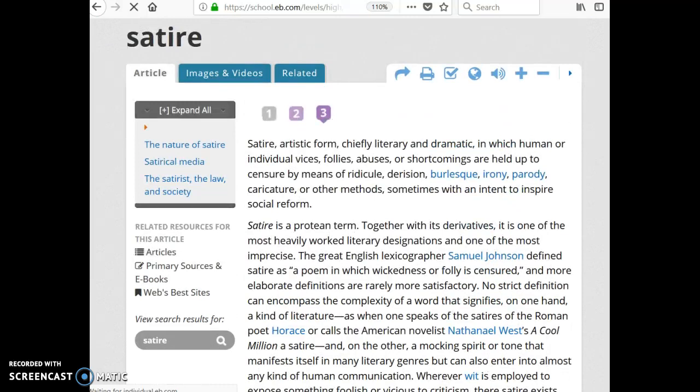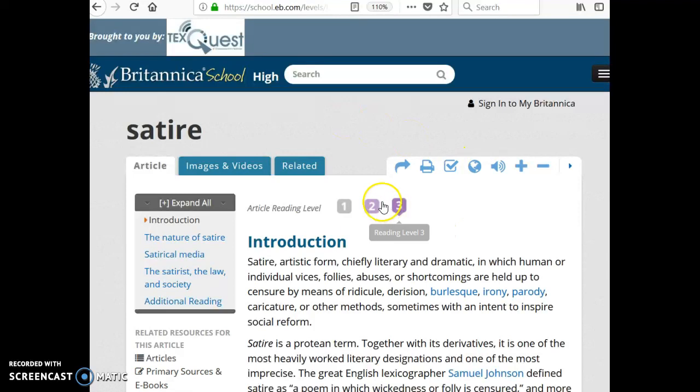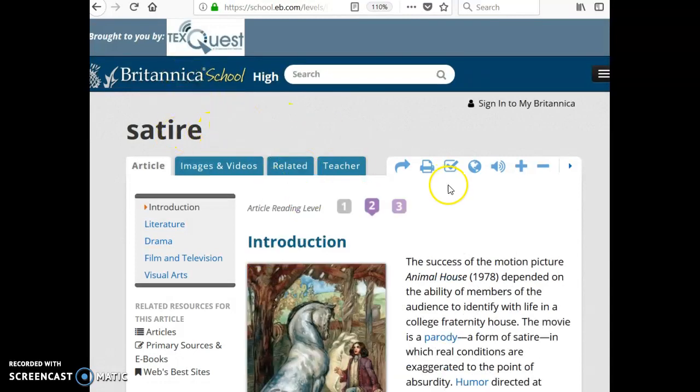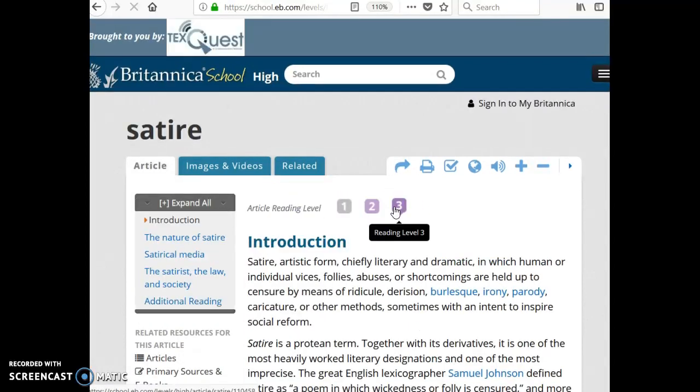Several features I'd like to share with you on this database that are really nice is you can also drill down the text. You can condense it. So it opens up to reading level 3, but maybe you're in a hurry. Maybe you only have just a short amount of time, but you need the information quickly. So I can choose to condense my text down to a reading level 2, and it's still the same article. It's just been simplified a bit. So that's kind of a nice feature for you to be able to control your own reading levels. But let's go back to reading level 3.